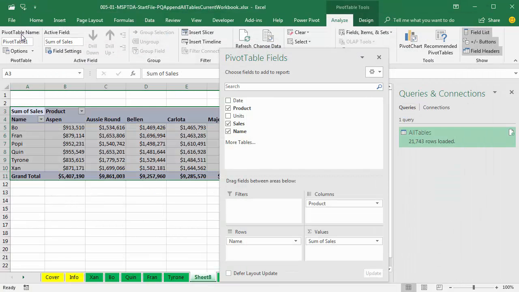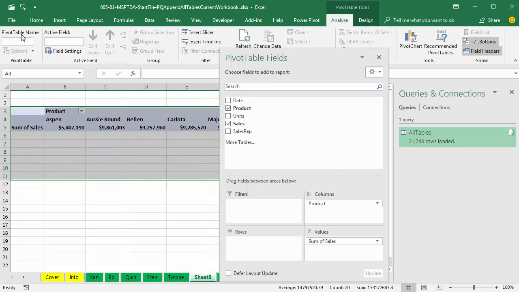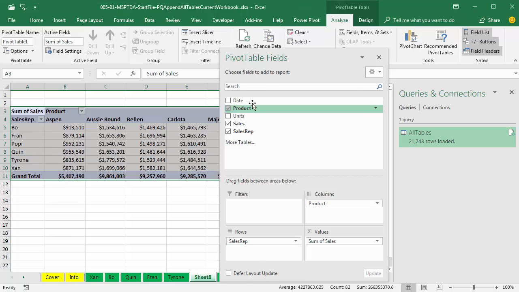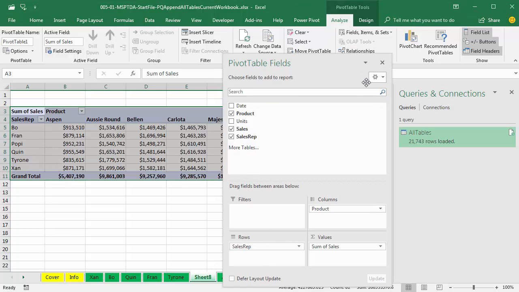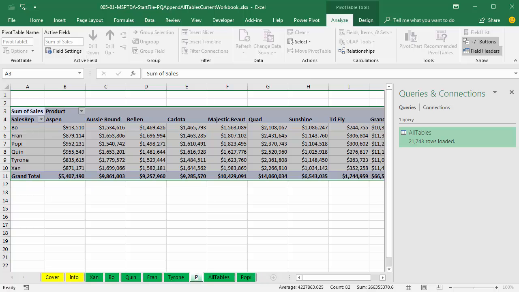Close and load. Now we saw in an earlier video that we had to do a double refresh with pivot tables, except when we load it straight to pivot table cache. So of course, it updated here, and it took that field off of our pivot table. We simply drag it down to rows, and there's our pivot table report. I'm going to double-click this sheet and call it something like Pivot Table Report.